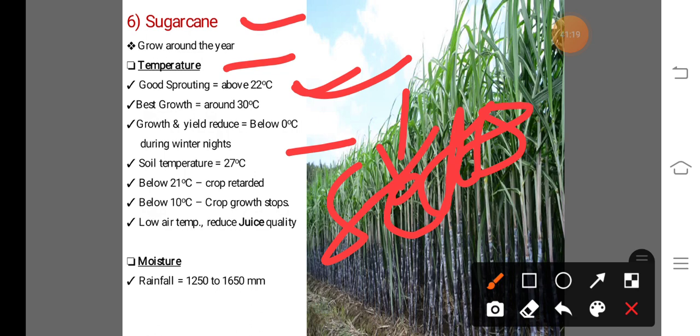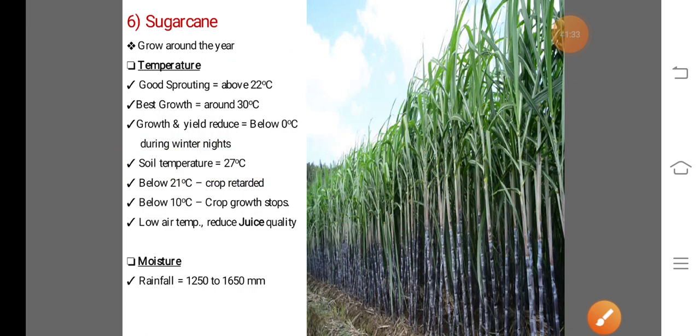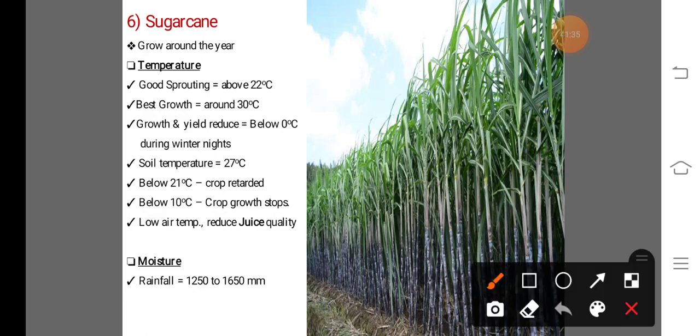In case of soil temperature, 27 degrees Celsius is the optimum temperature for the maximum growth, or very good growth, of the sugarcane crop. If the temperature drops below 21 degrees Celsius, crop growth is retarded. That means the growth of the crop is stunted. Also below 10 degrees Celsius, crop growth is stopped.